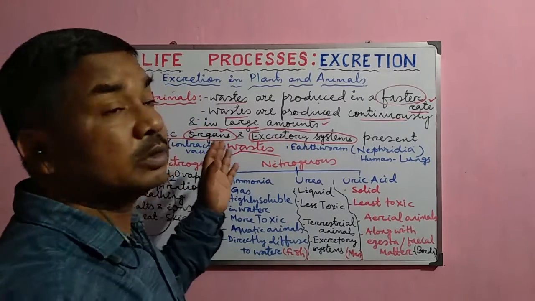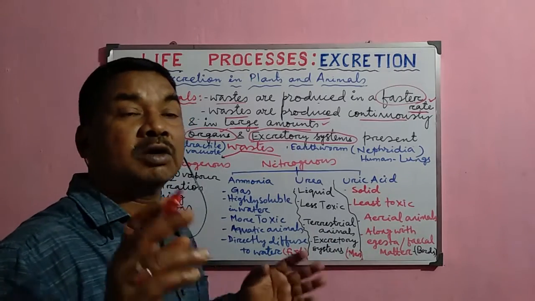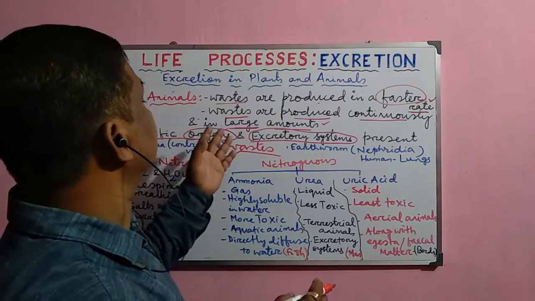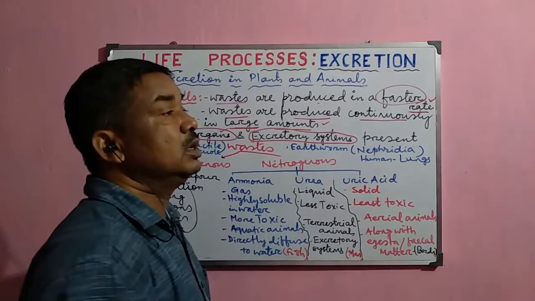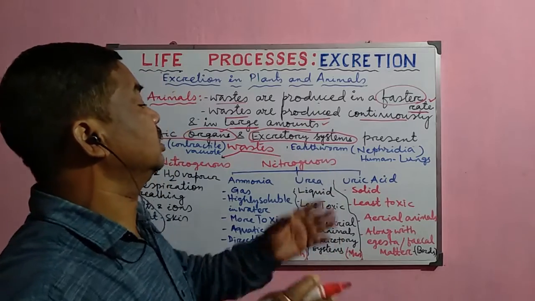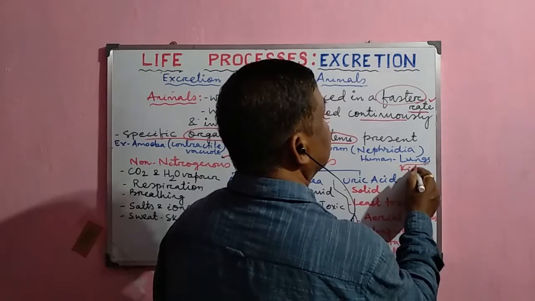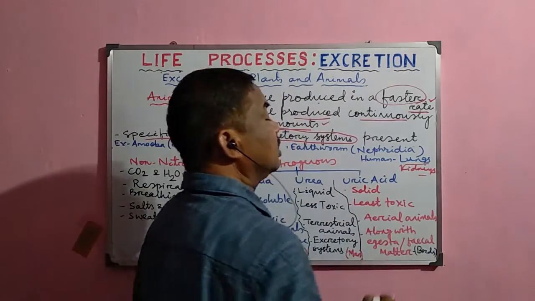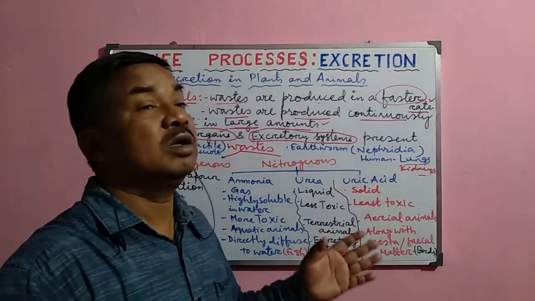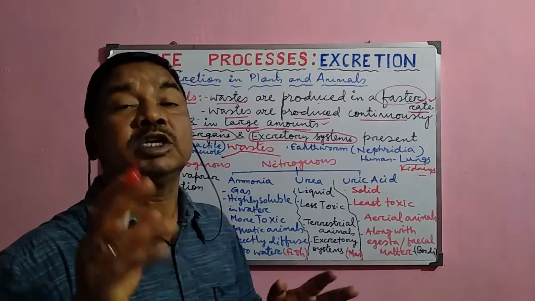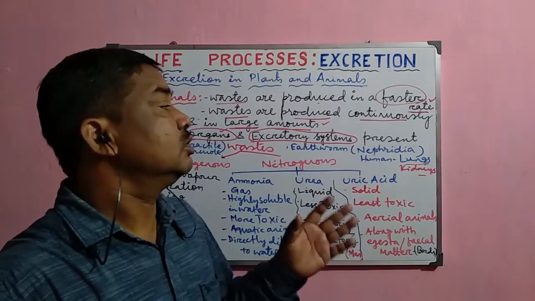In certain organisms, there are specific cells like flame cells and chloragogen cells, and there are many other organs involved, like nephridia in the earthworm, and lungs and kidneys in the human being. In higher animals like human beings, we have a specific excretory system where a pair of kidneys, the ureters, the urinary bladder, and many other organs are involved.